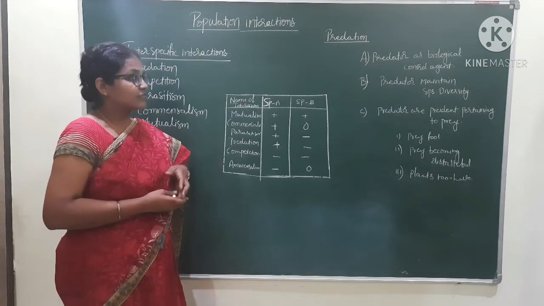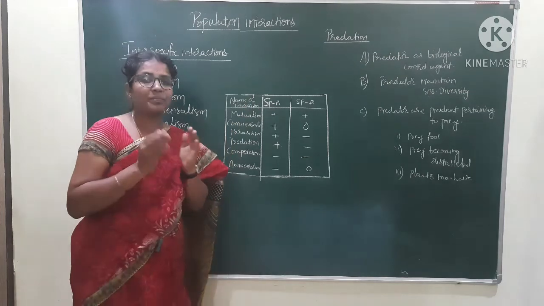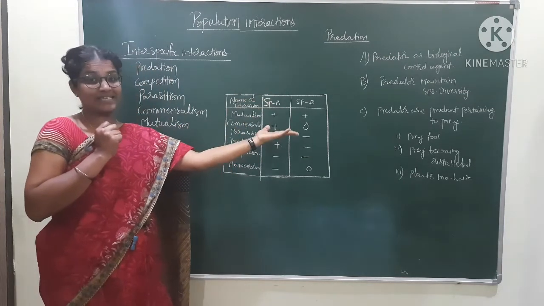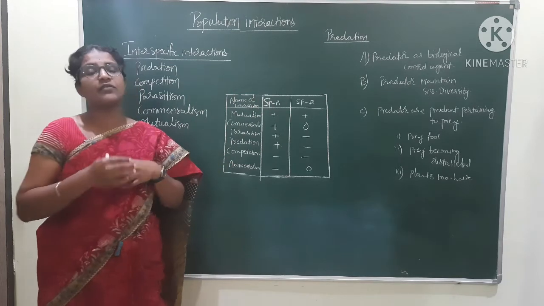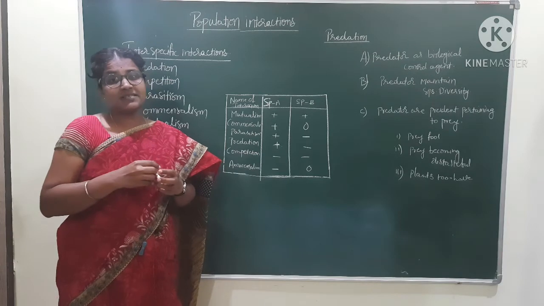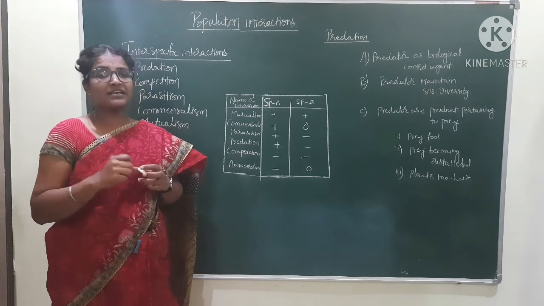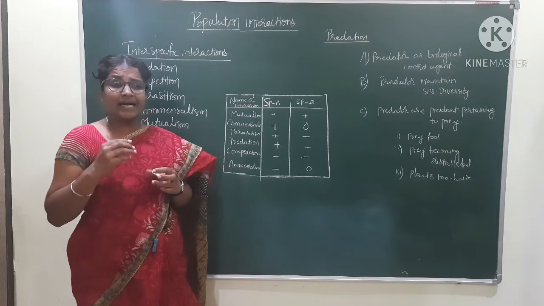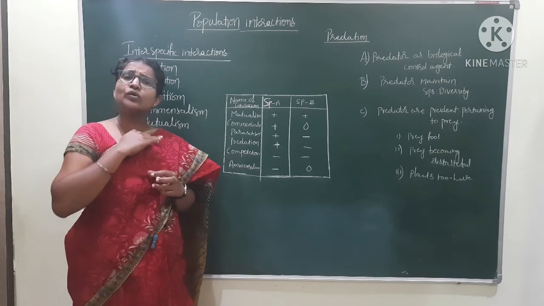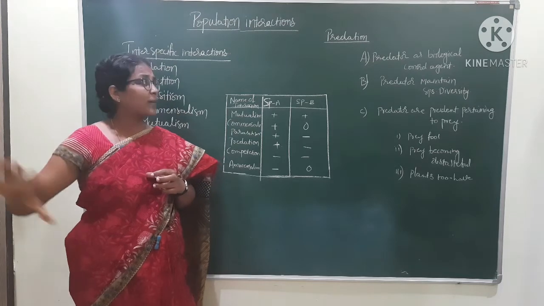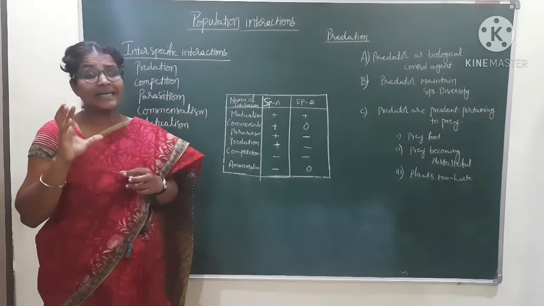So here first we discuss how the predator acts as a biological control agent. On an experimental basis, the prickly pear cactus plant was introduced in Australia in the 1920s. It spread throughout a wide range of area, which was occupied by the cactus plant.